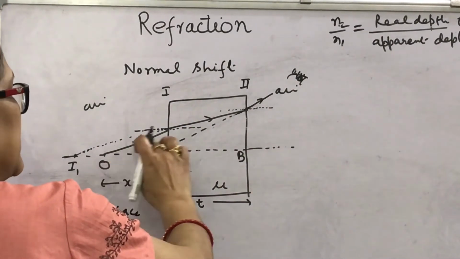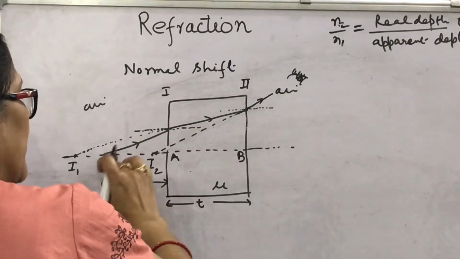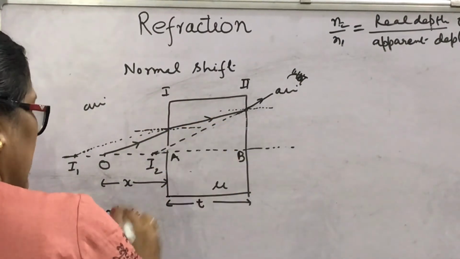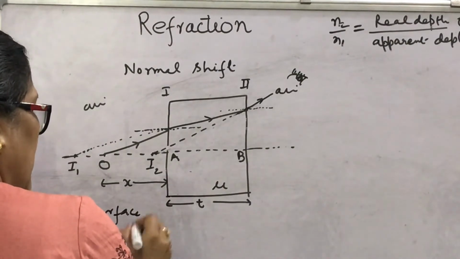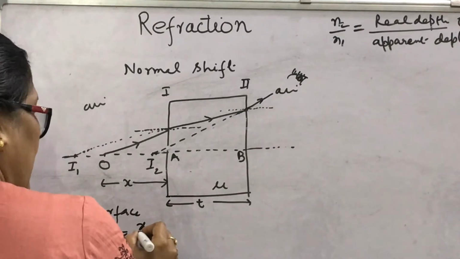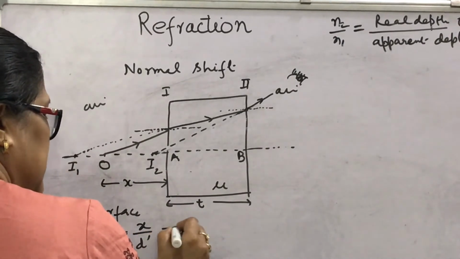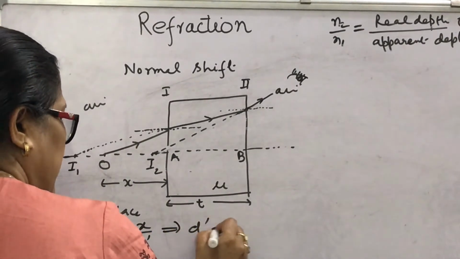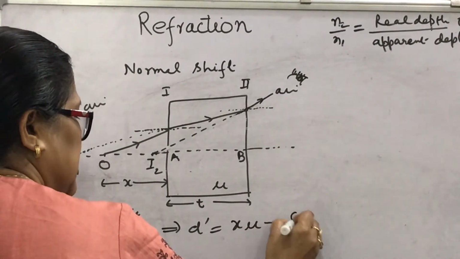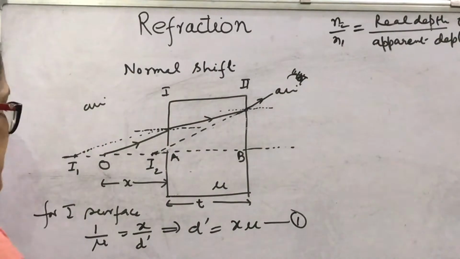This ray is incident from O and refracting in mu. So 1 upon mu equals real depth, which is x, upon apparent depth, suppose d dash. This implies that the apparent depth will be x mu. Suppose this is the first expression.